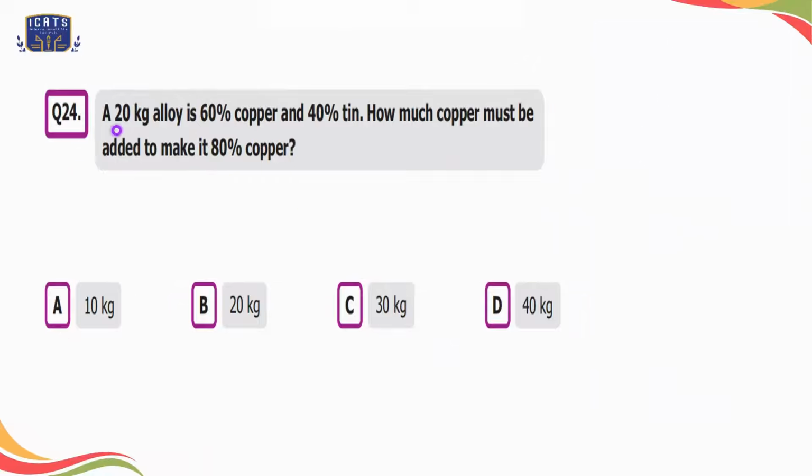Question number 24. A 20 kg alloy is 60% copper and 40% tin. How much copper must be added to make it 80% copper? Option A is 10 kg, option B is 20 kgs, option C is 30 kgs, and option D is 40 kgs.